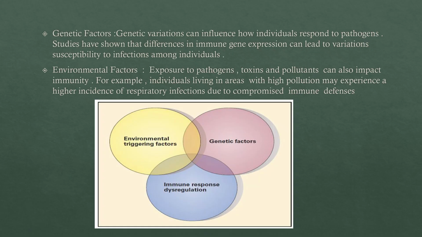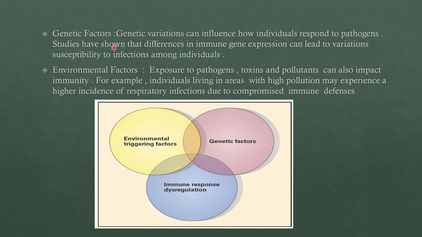Okay, so next is genetic factors. Yes, genetic factors also play a very important role in immunity. The genes which you have also contribute to immunity. People have different genes, and these genetic differences affect how their immune system works.